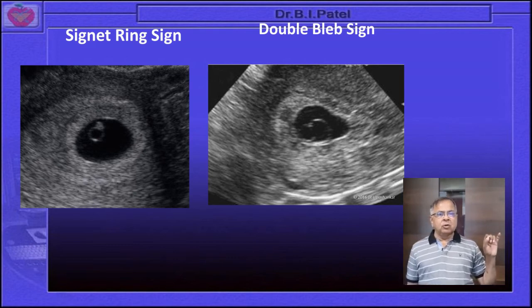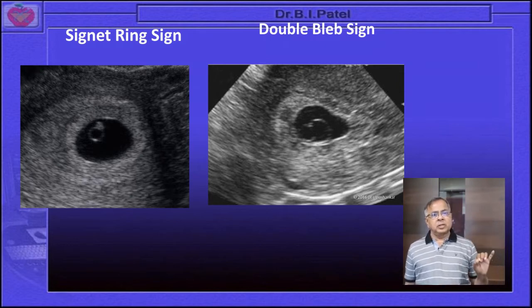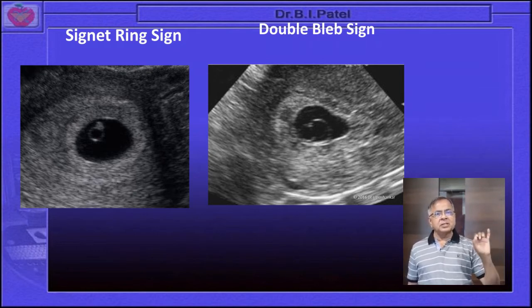So the double bleb sign, what is double bleb sign and what is signet ring sign? So the signet ring sign is a presence of an embryo on the yolk sac, and see the relation of a yolk sac and the fetal pole. You will be appreciating the first image, that is the signet sign. And there is a double bleb sign. What is double bleb? Two blebs. One is the first structure, that is the yolk sac bleb, and the second structure, when the embryo is there, the embryo is covered by the amniotic cavity, and that becomes the double bleb sign.